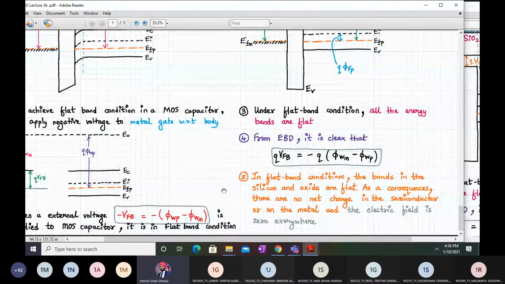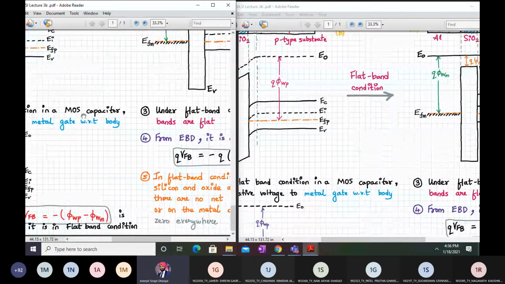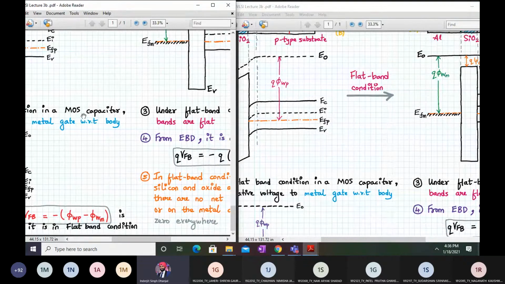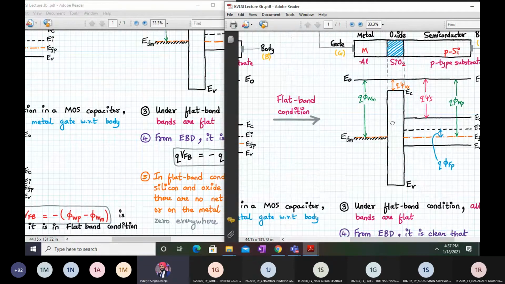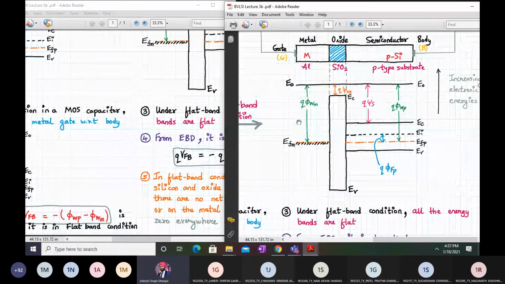Okay, so in the flat band condition, the bands in the silicon and the oxide are flat. As a consequence of this, there is no net charge in the semiconductor or the metal. Hence the electric field is zero everywhere. Okay, so very important condition. Only one change here: EFM will be slightly upward compared to that.